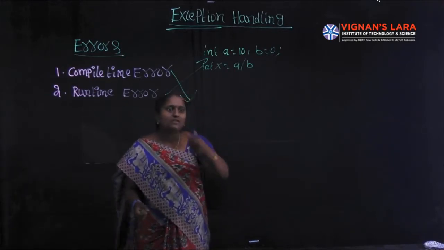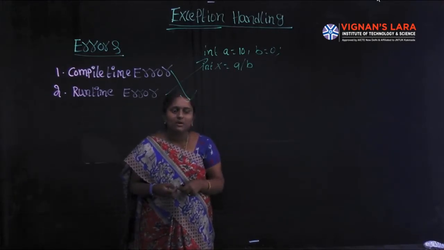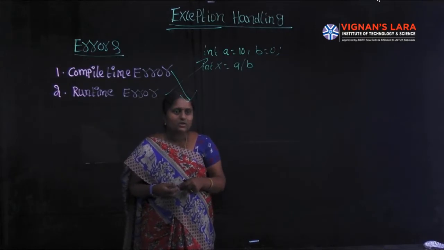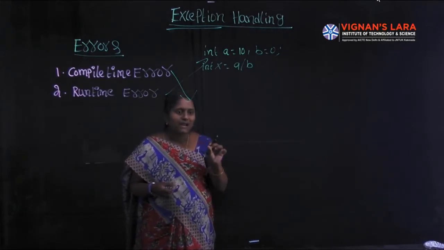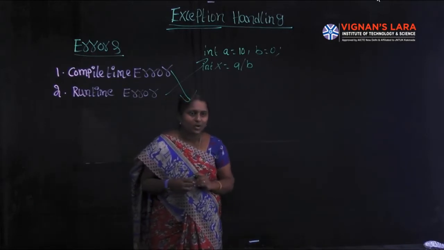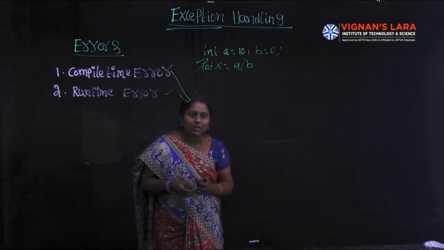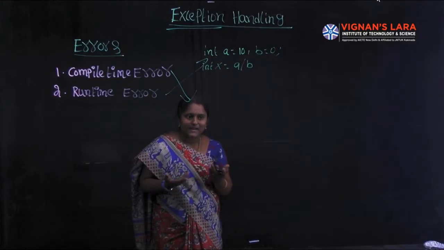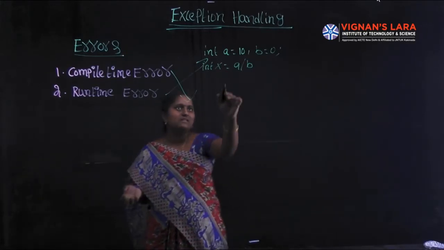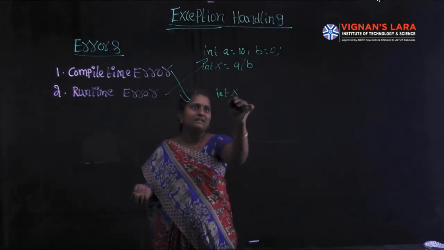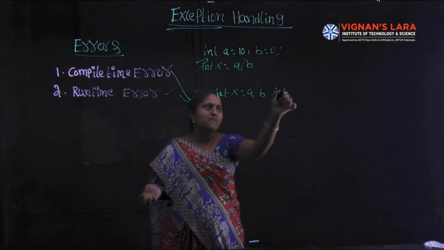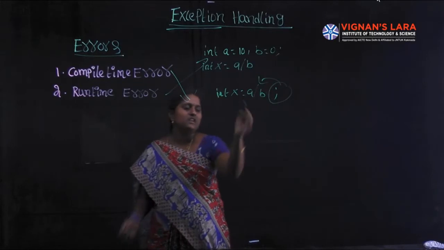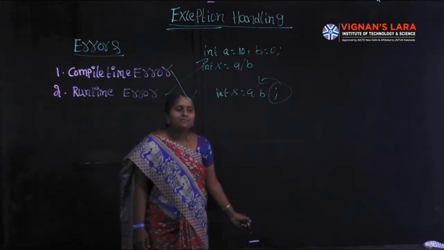Most compile time errors occur because of improper syntax. In every programming language, every statement is terminated by a semicolon. Suppose I forget to put a semicolon at the end of a statement, for example int x equal to a by b. It leads to a compile time error.